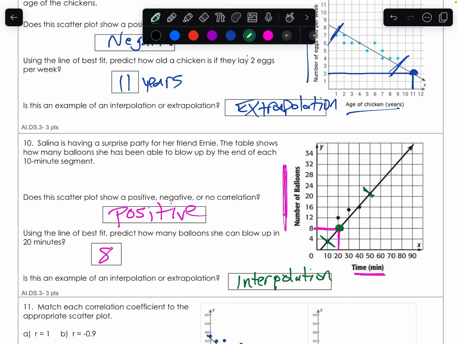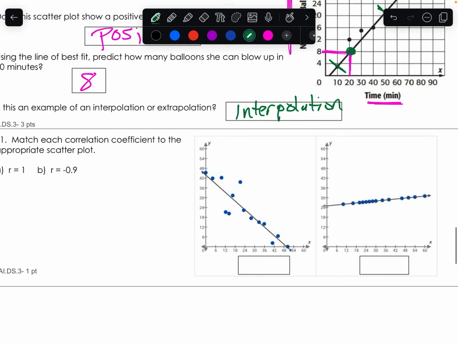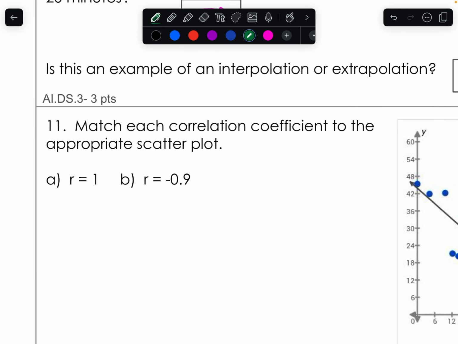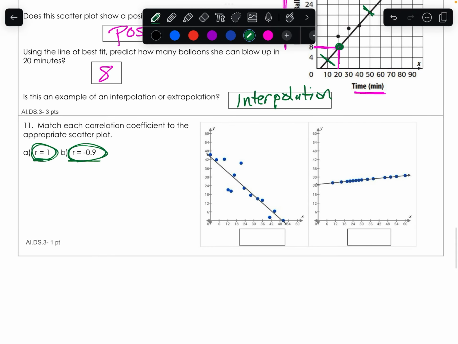Okay? And so our last one, this one should be easier than it looks once you kind of figure out what that is. So this is your correlation coefficient. So remember what it says is this is a strong positive, because 1 is what our goal is. So strong positive, pretty strong negative. Okay? So this one is pretty strong.